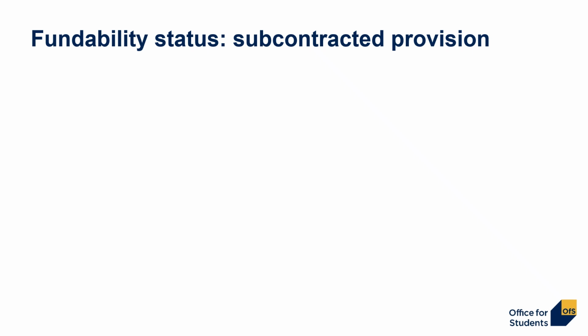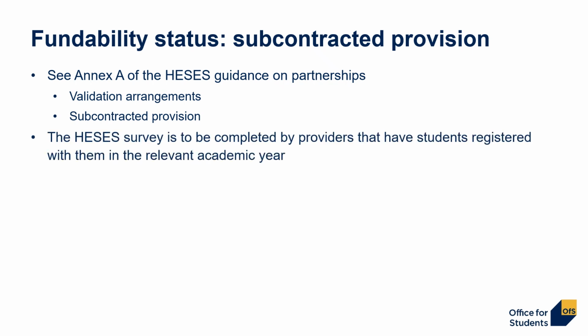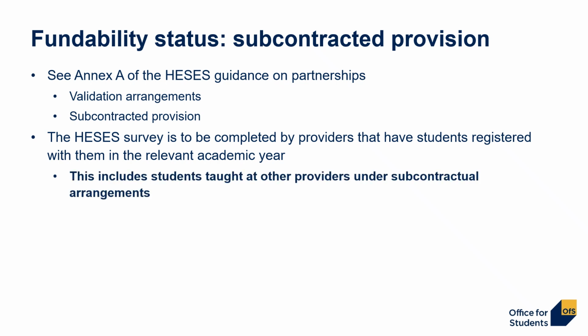Moving on to subcontracted provision. We've already spoken in another video about the nature of subcontractual relationships, and this is covered in Annex A, which gives guidance on partnerships. Now, they could be validation arrangements, but here we're looking at the other main type, subcontracted provision. The HESES survey is to be completed by providers that have students registered with them in the relevant academic year. Now, this includes students taught at other providers under subcontractual arrangements.